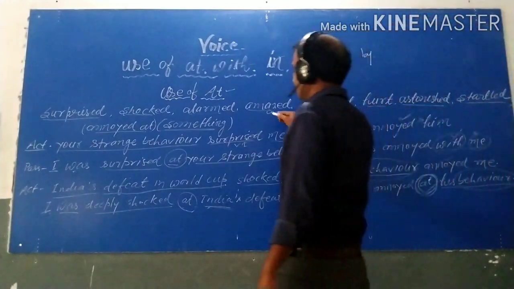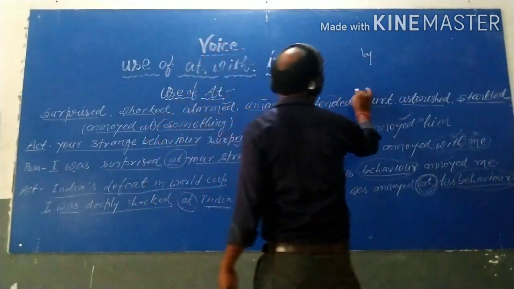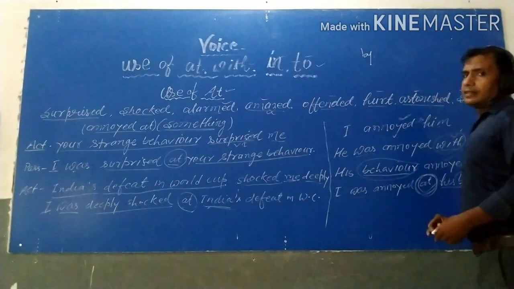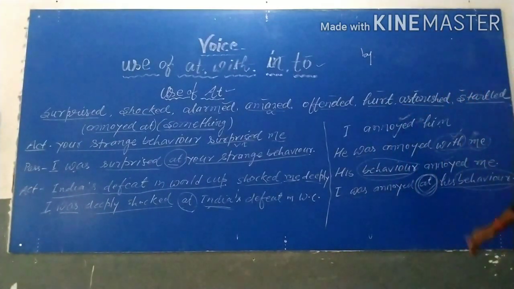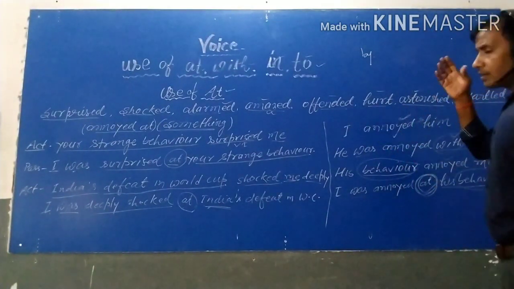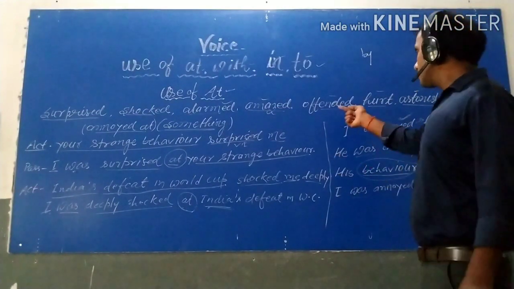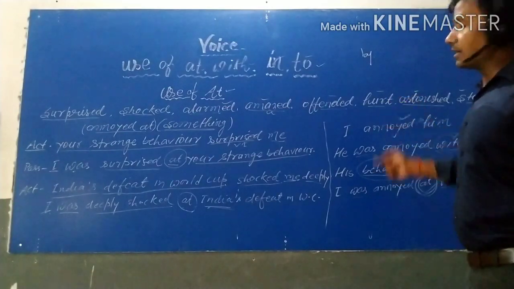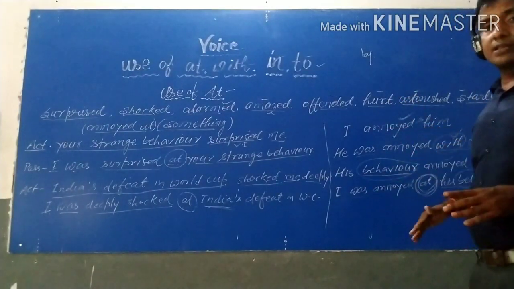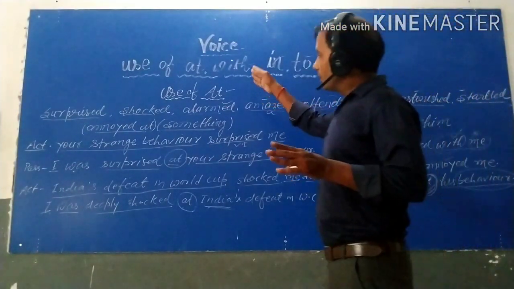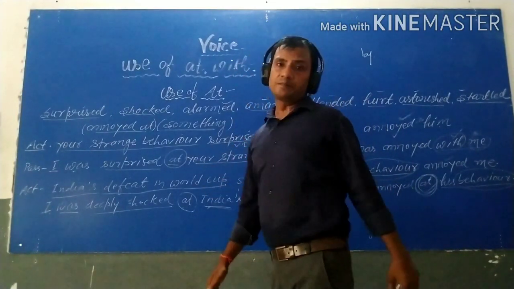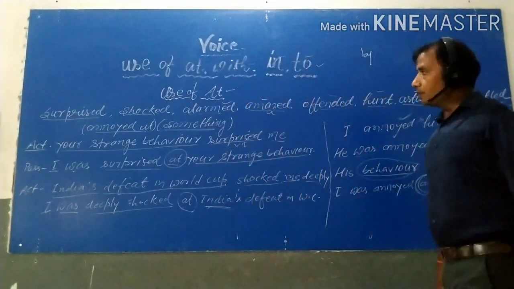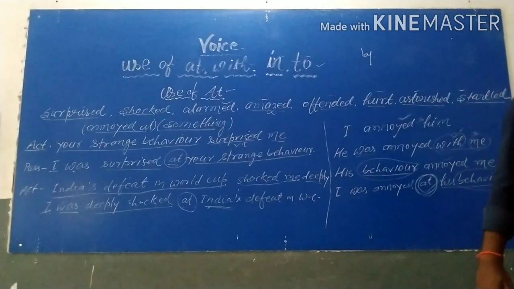And here, alarm, amaze, offended, hurt, astonished, startled. These are a lot of words is given, and you try to make at least a single sentence with the use of this word and transform this sentence into passive voice. Then definitely the use of at will clear. And I hope I will give you some exercises on it also. Thank you.